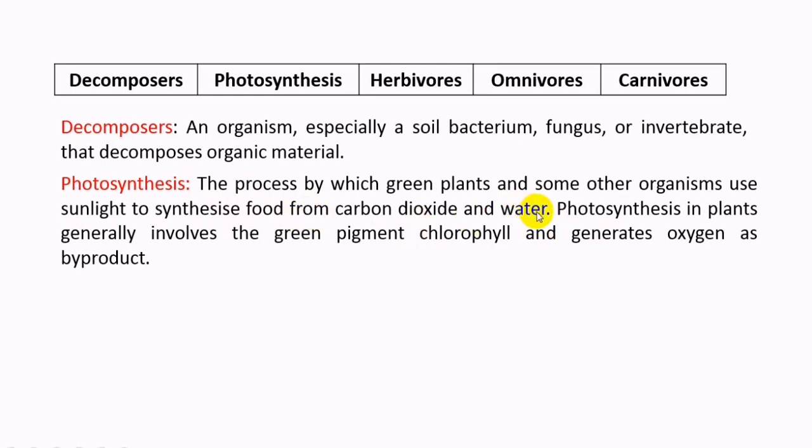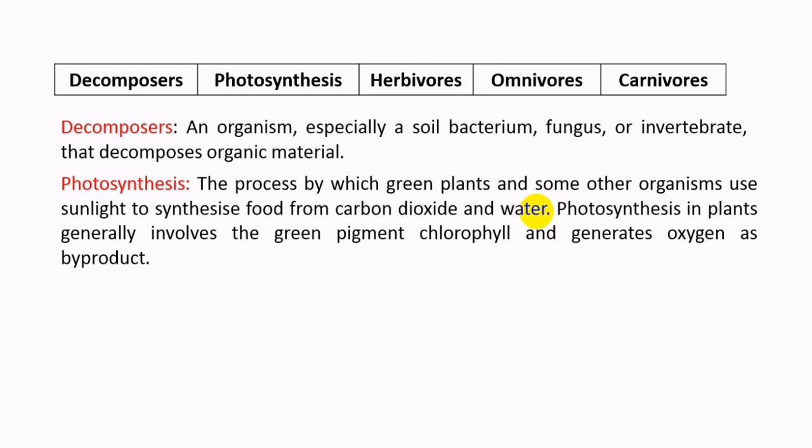Therefore, it is a process used by plants or some organisms that use sunlight to synthesize their food using carbon dioxide and water. By this process, the carbon dioxide and water will be used to get the food.